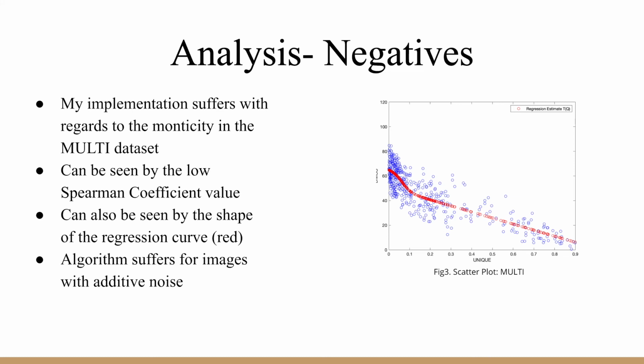After some analysis, I discovered that the algorithm suffered in general for additive white Gaussian noise. If we define an error region that can be seen in green on the right, 60% of the images in that error region belong to a group of images augmented with white Gaussian noise.